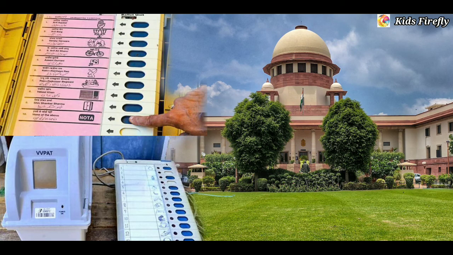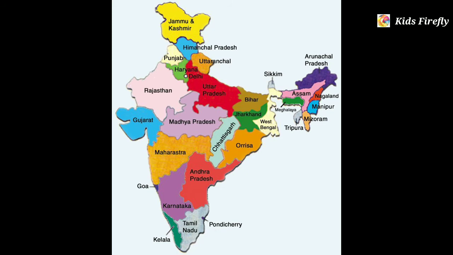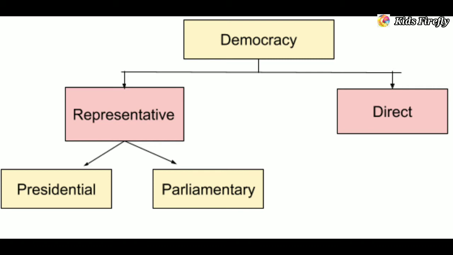India is a representative democracy. As the head of our country, the president is elected. India is also called a democratic republic. Democratic governments can also be parliamentary or presidential.